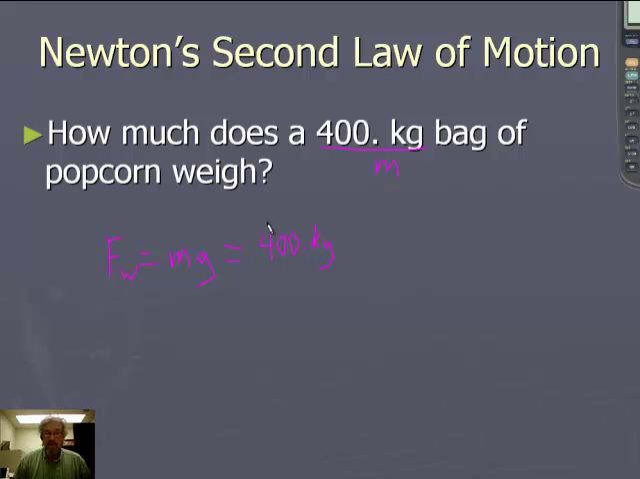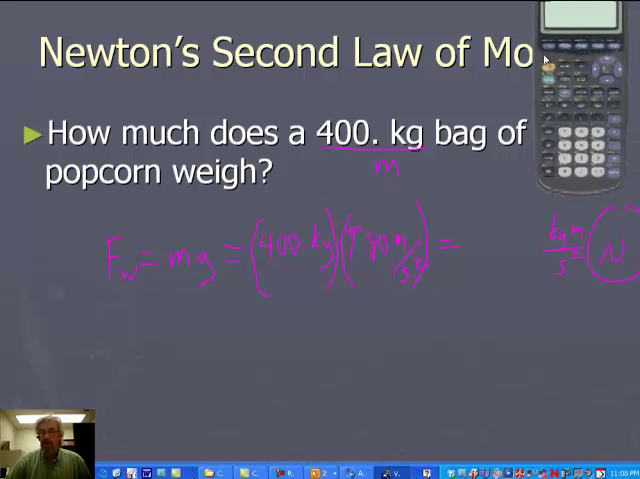Mass is 400 kilograms, and we're multiplying that by g. Well, g is 9.80 meters per square second. That's the acceleration due to gravity. No units cancel, so we end up with the compound unit of kilogram meters per second squared. But recall, kilogram meters per second squared is newtons. Let's find out what the number actually is.